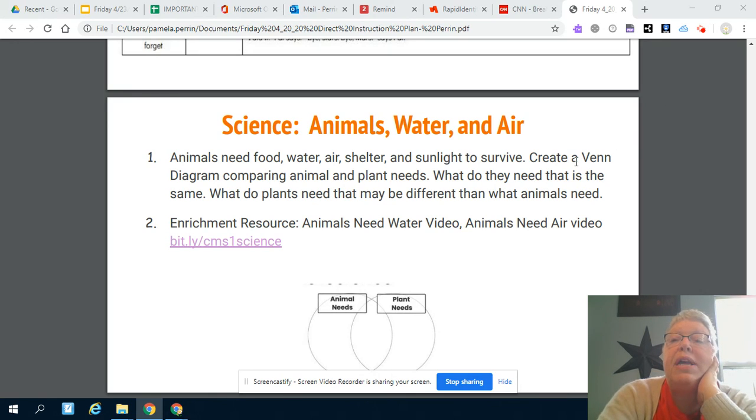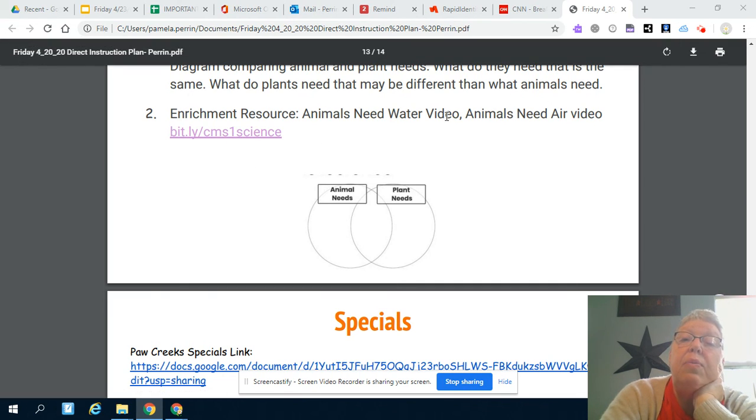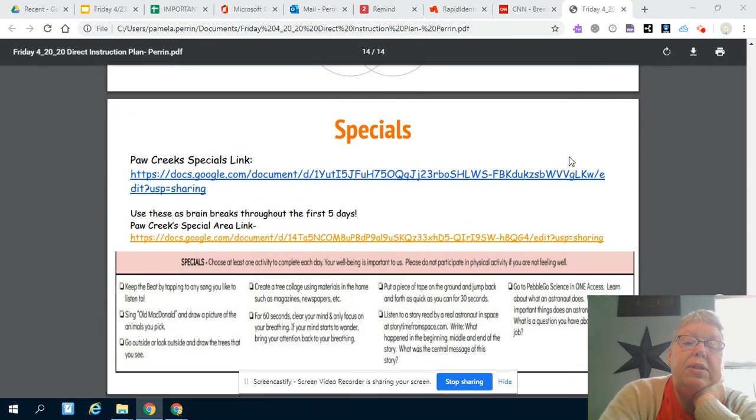Now, remember what a Venn diagram is, we've talked about those before. Down here, you can see it. It's got animal needs, plant needs, and there's a place in the middle. So over here, you're going to write animal needs. Over here, you're going to write plant needs. And here where the two lines cross, you're going to write things that both animals and plants need and record them there. Then there's a video here I want you to watch called Animals Need Water Video and Animals Need Air Video. Here's your specials link for today.